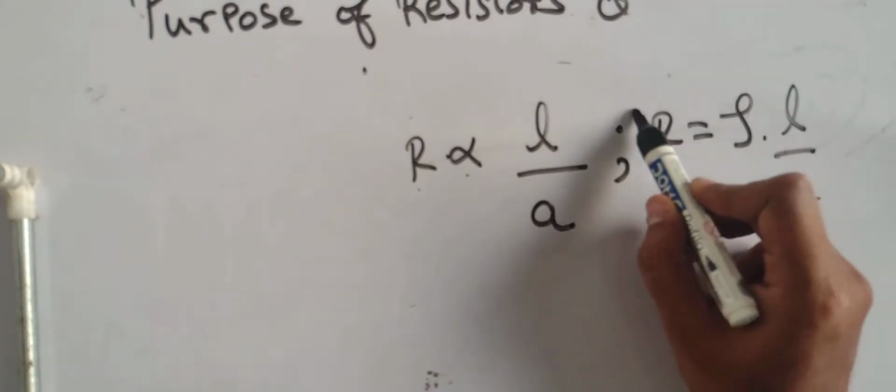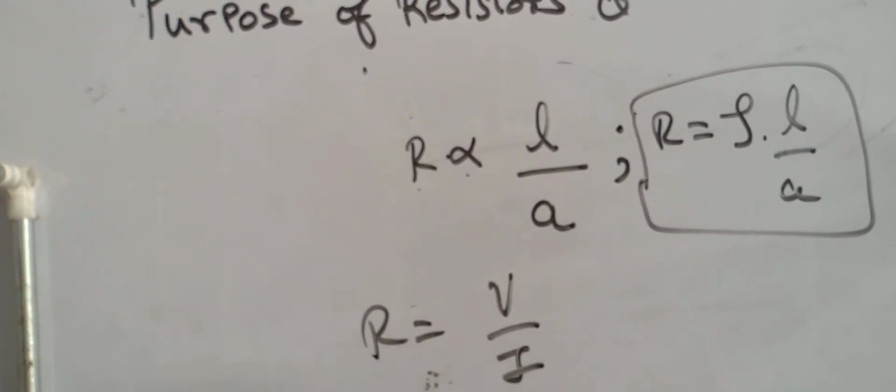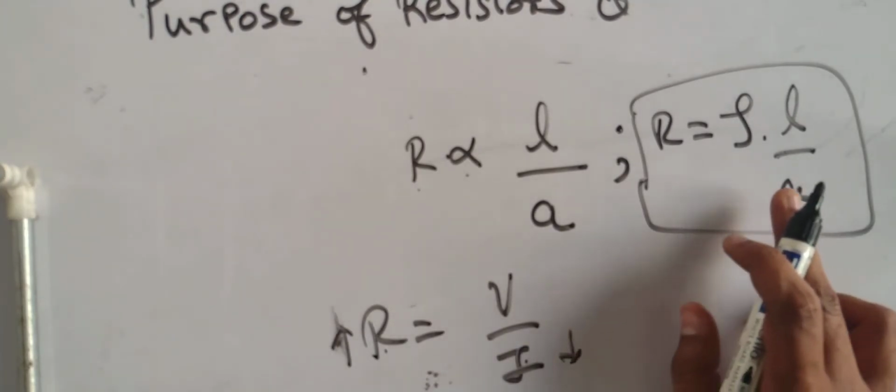So we have two equations of resistance. Resistance is this one, and resistance is equal to V by I. You can clearly see that current and resistance have inverse relation. If current increases, resistance decreases, and if I increase resistance, current will decrease. Getting it? Hence current also decreases like this.